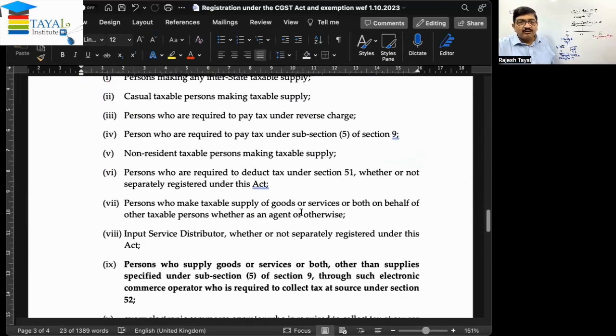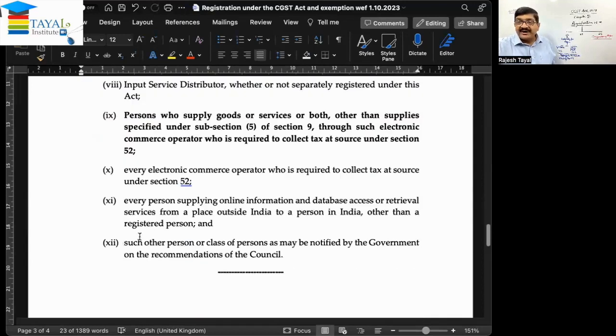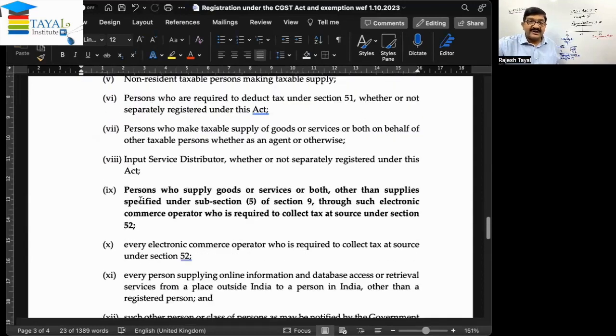Out of the many categories given, there are 12 categories where registration is compulsory. Number 9 is relevant for this video. This is persons who supply goods or services or both, other than supplies specified under section 9.5, through such electronic commerce operator who is required to collect tax at source under section 52.